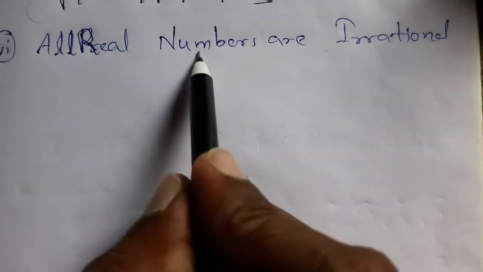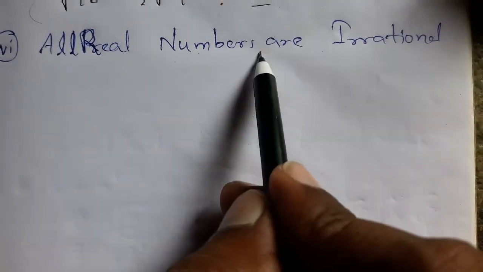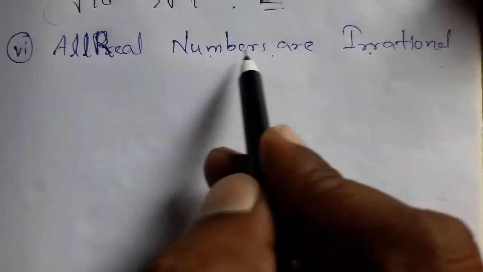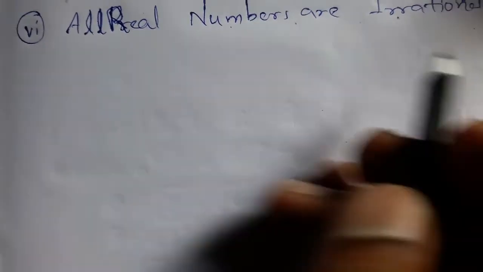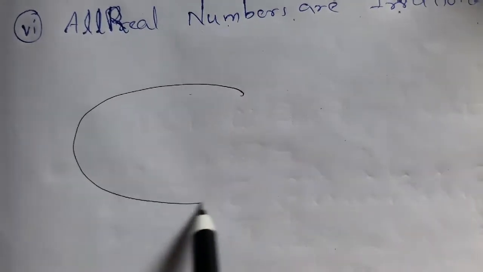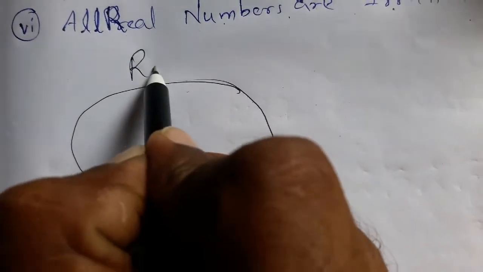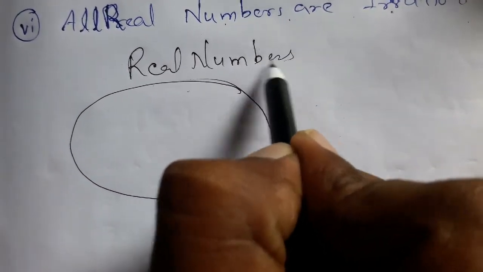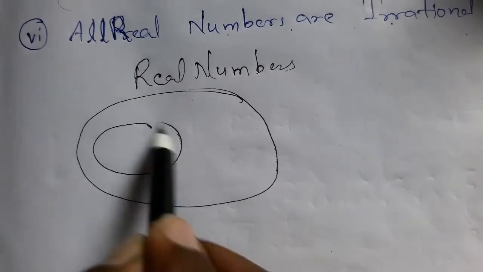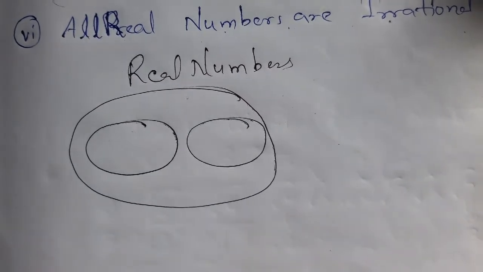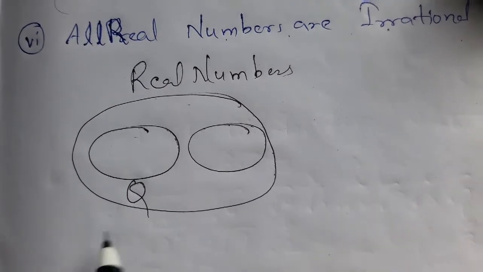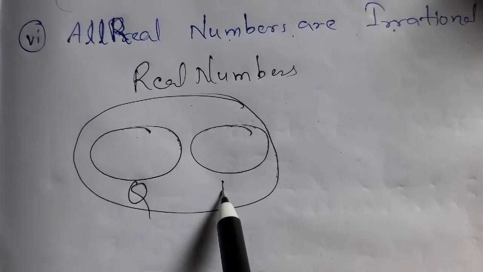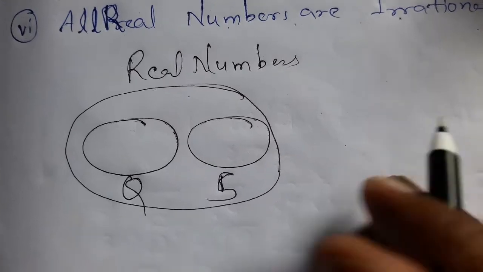All real numbers are irrational. All real numbers are irrational. See, this is the real numbers set, isn't it? In that we have rational and irrational numbers. Rational numbers can be represented by Q. Irrational numbers can be represented by capital S, isn't it?